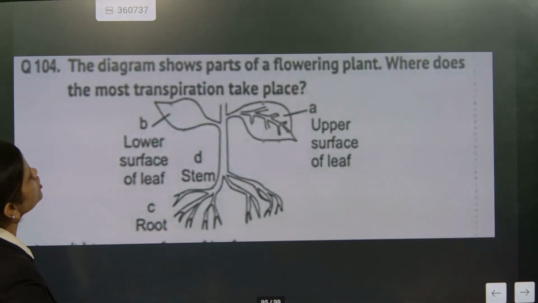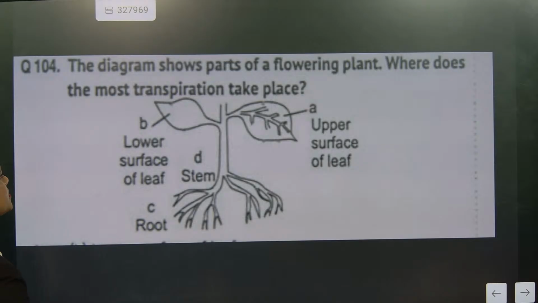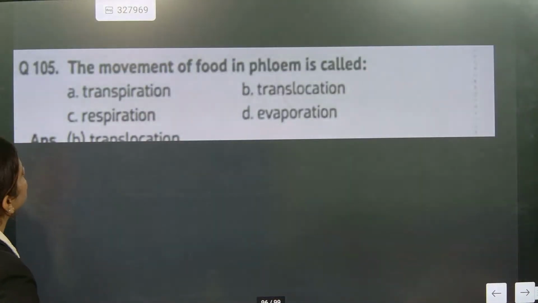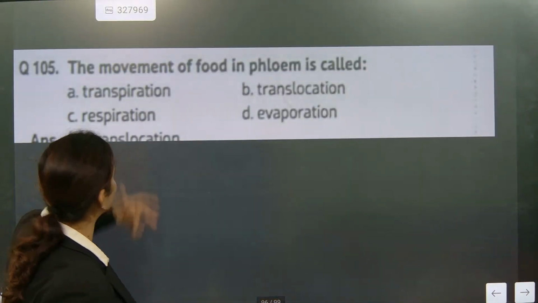The diagram shows part of a leaf. Where does the most transpiration take place? Upper or lower? The lower section of the leaf will be having transpiration. So B is the answer. I told you yesterday only, one part will do photosynthesis. The movement of food is translocation.